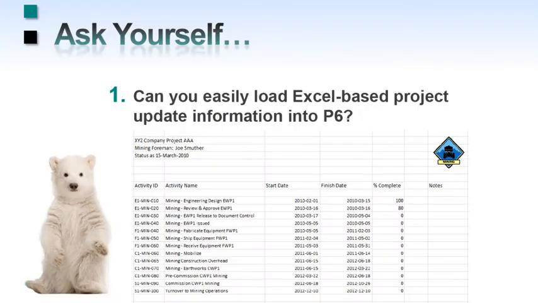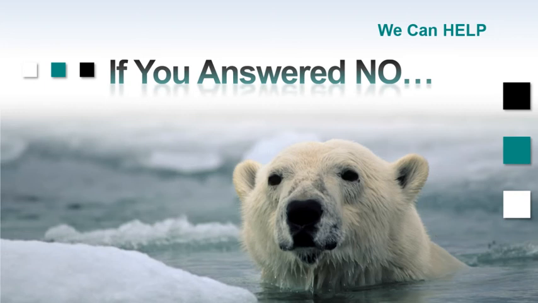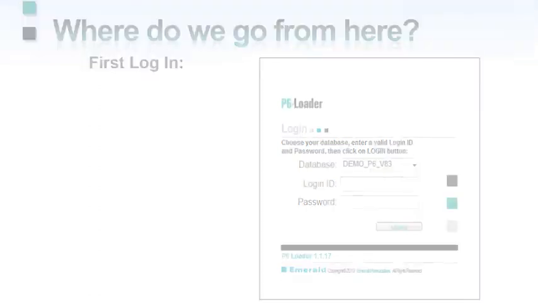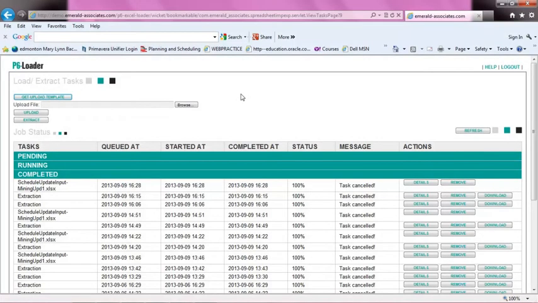So if you ask yourself, can you easily load Excel-based project update information into P6? And you've perhaps answered no, Emerald can help. First thing we need to do, of course, is log into the software. You saw on the slide we had a login screen. Just a note that the security in this software package runs through P6 security, so there is not another set of security that you have to worry about setting up. That's the credentials you log in with, is P6 logins.